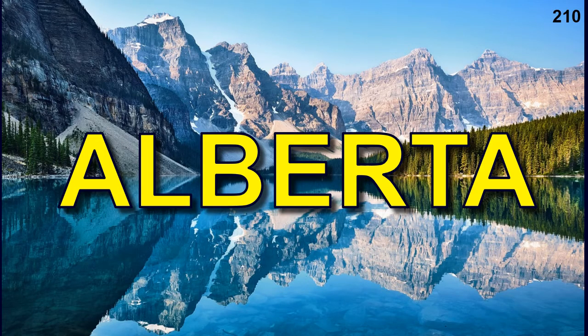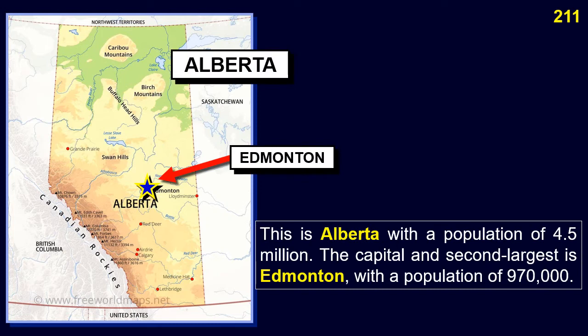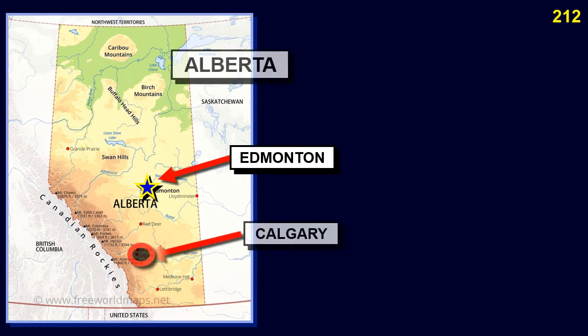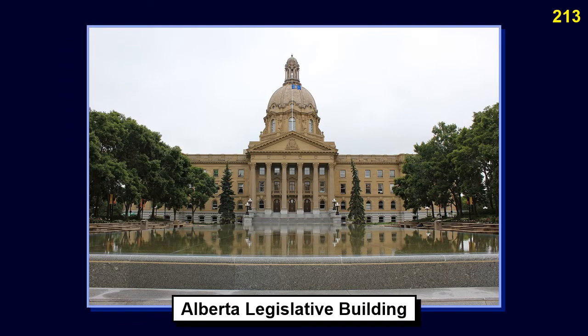Alberta. This is Alberta, with a population of 4.5 million. The capital and second largest is Edmonton, with a population of 970,000. The largest city in Alberta is Calgary, with a population of 1.3 million. This is the Alberta Legislative Building.